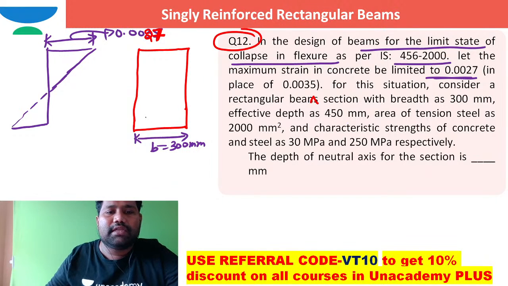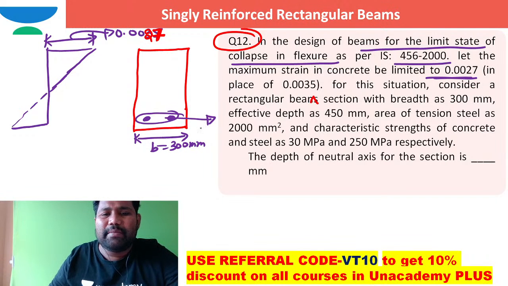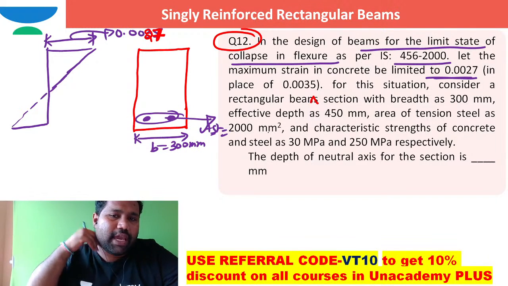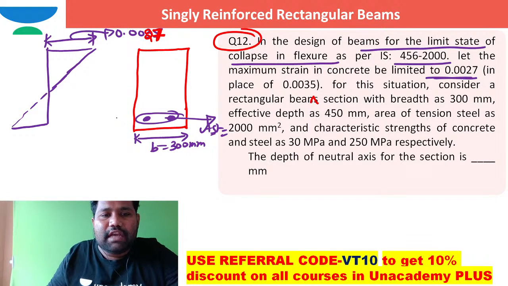They are saying the effective depth. I don't know how much steel they had provided, maybe 2 bars or 3 bars, they didn't mention, but they had given the steel area directly: Ast is 2000 square millimeters. And the effective depth is 450 millimeter.